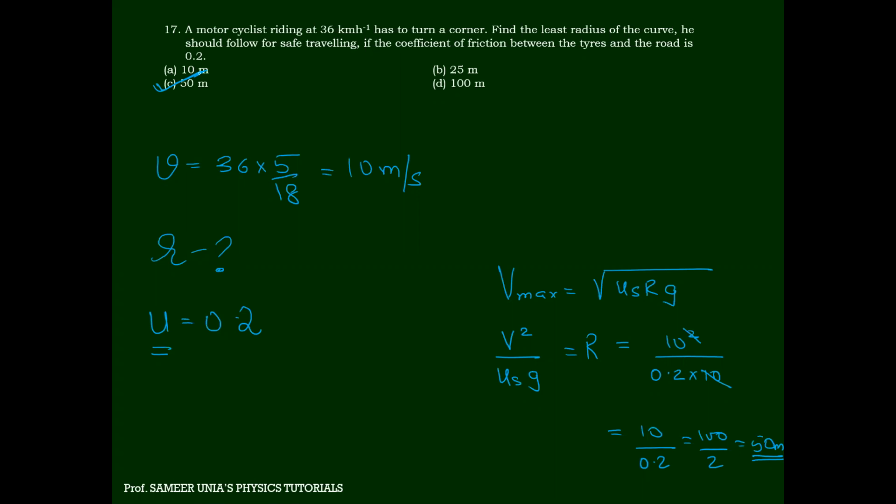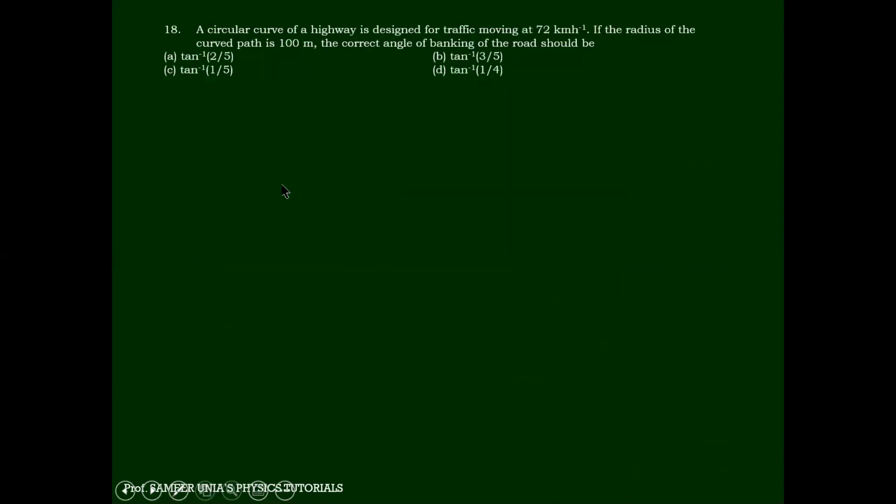Question number 18. A circular curve of a highway is designed for traffic moving with a velocity of 72 into 5 by 18. It will become 20 meter per second. The radius of the road is 100 meter. The correct angle of banking. Does anyone know the formula for angle of banking? Tan theta is V square by RG.